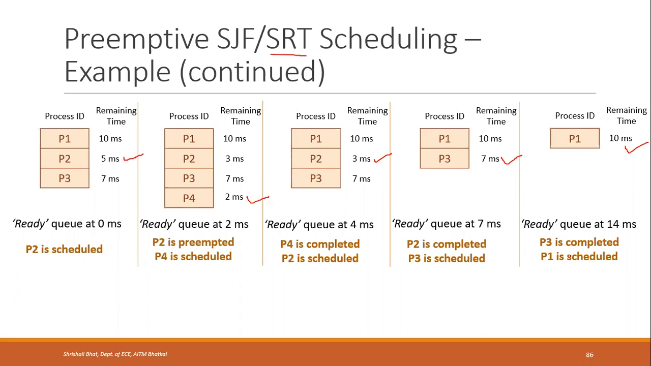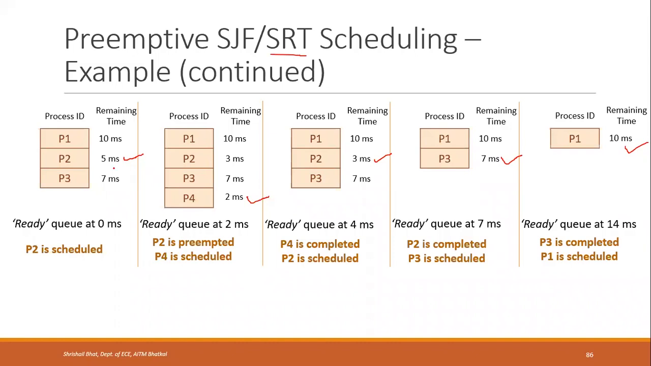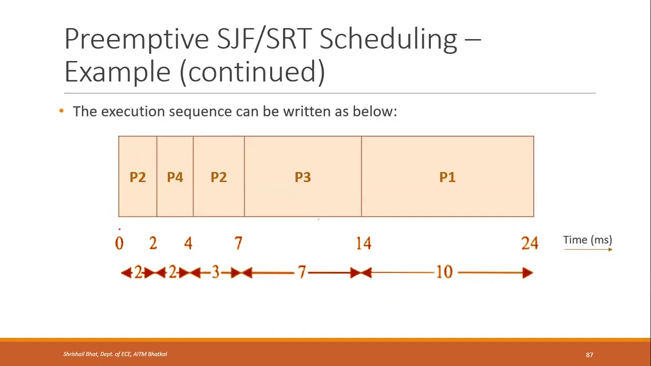Now, based on how they are scheduled, you need to draw an execution sequence. The execution sequence is written like this. First, P2 was scheduled. It was running for 2 milliseconds. So from 0 to 2, P2 is running.